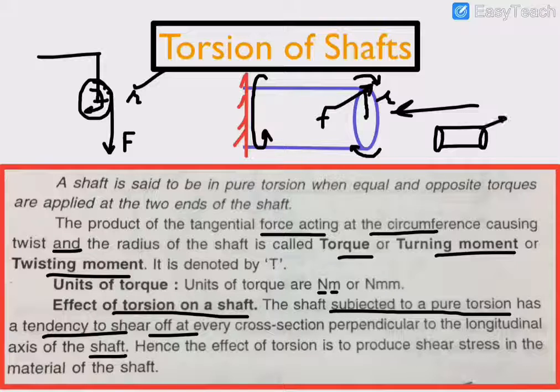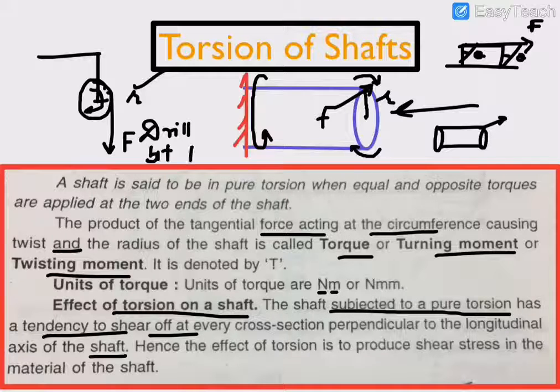When there is a force like this, shearing off means it moves due to the shear force. If we apply force here, it changes its shape. Suppose this angle is theta. It gets distorted in shape. This is a cylindrical shaft with a circular section, so there is a circular twist, like the twist you see in a drill bit.